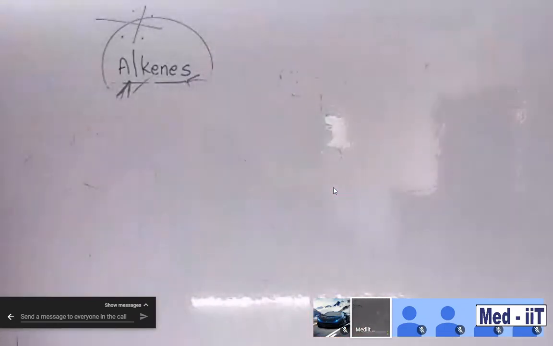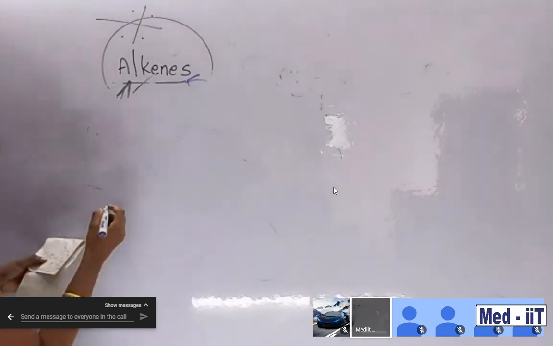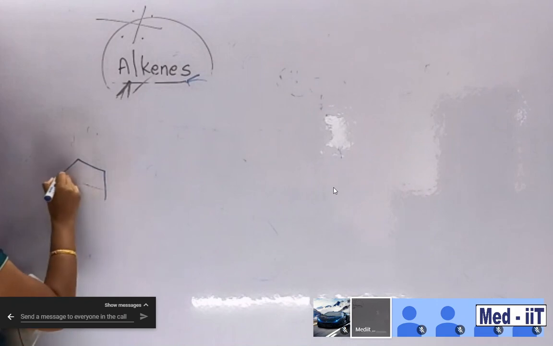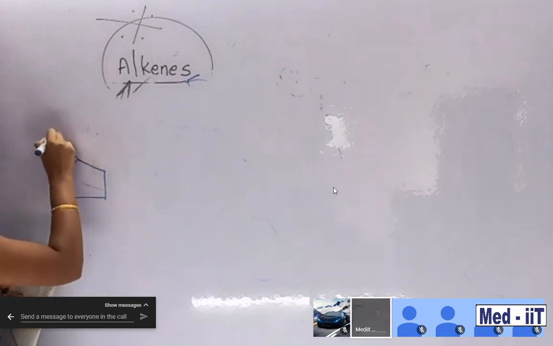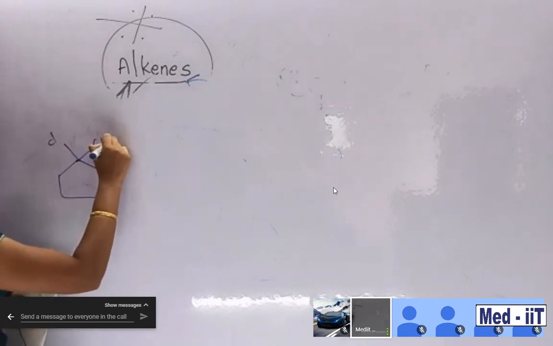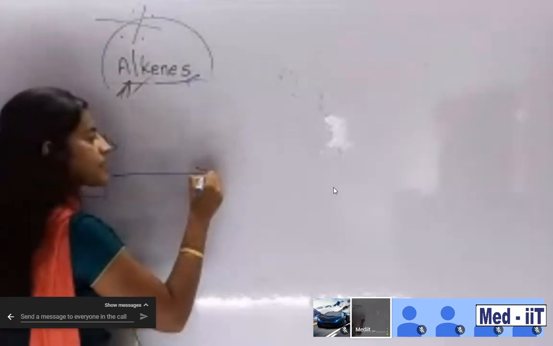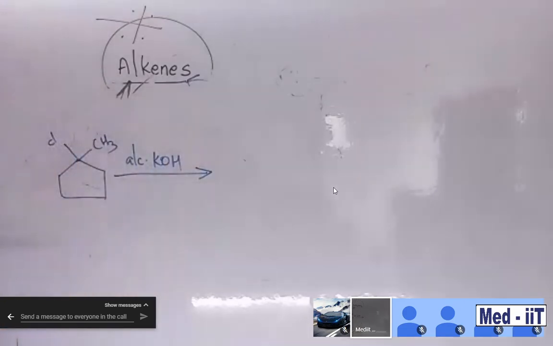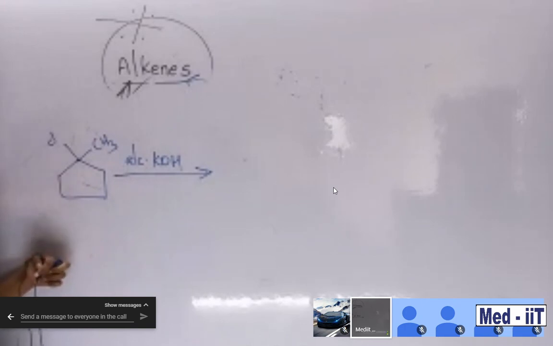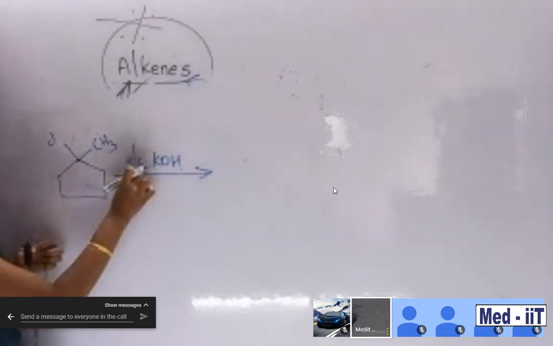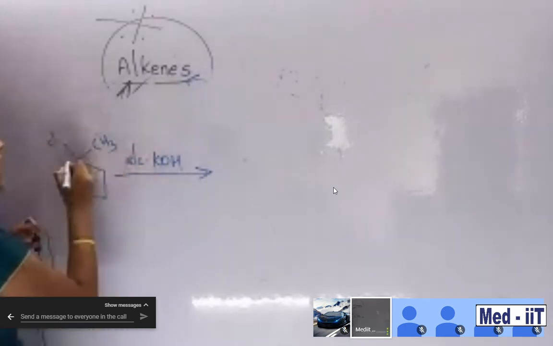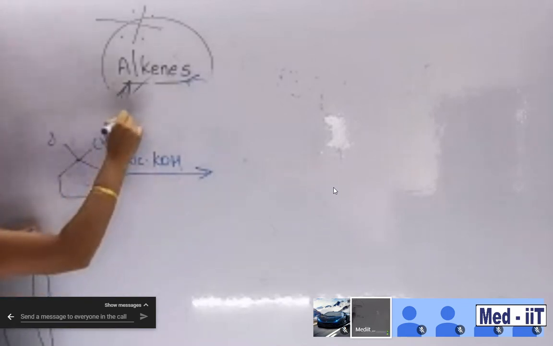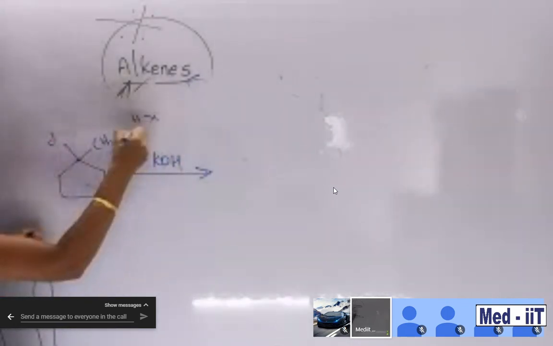Okay, this much only, related to one more question. Okay, you can solve. Chlorine, CH3, in the presence of alcoholic KOH. Okay, alcoholic KOH, KOH in the presence of alcohol. Students, this is another question. In the presence of alcoholic KOH, one hydrogen will eliminate and then halogen is also eliminated.